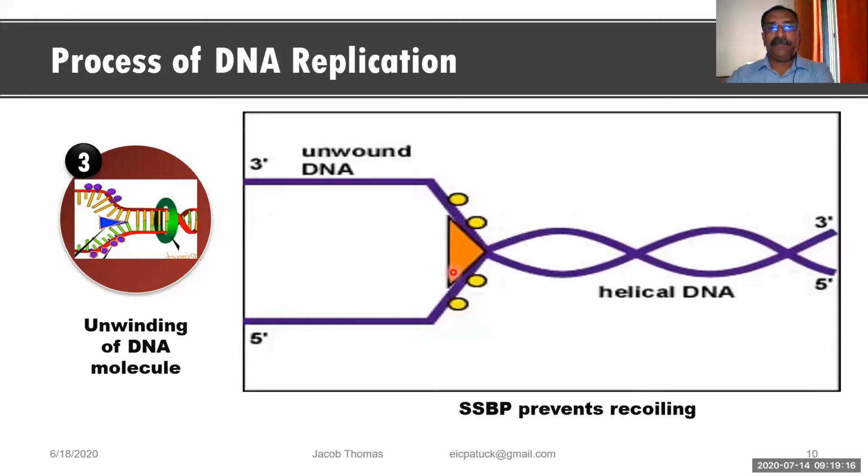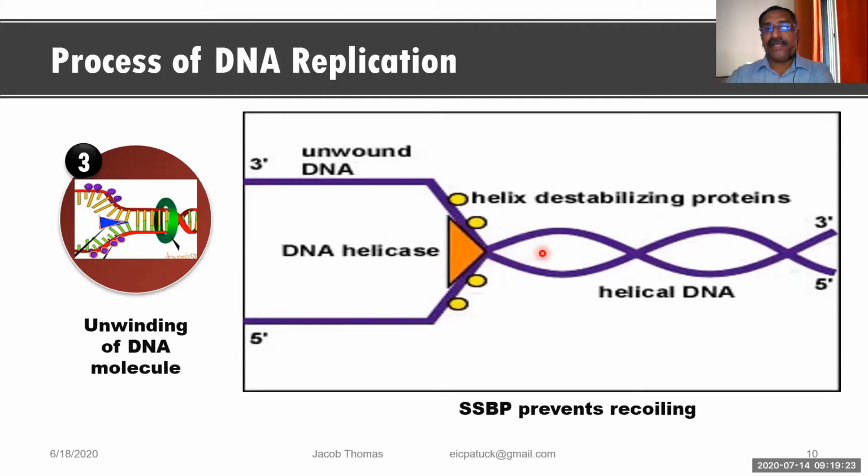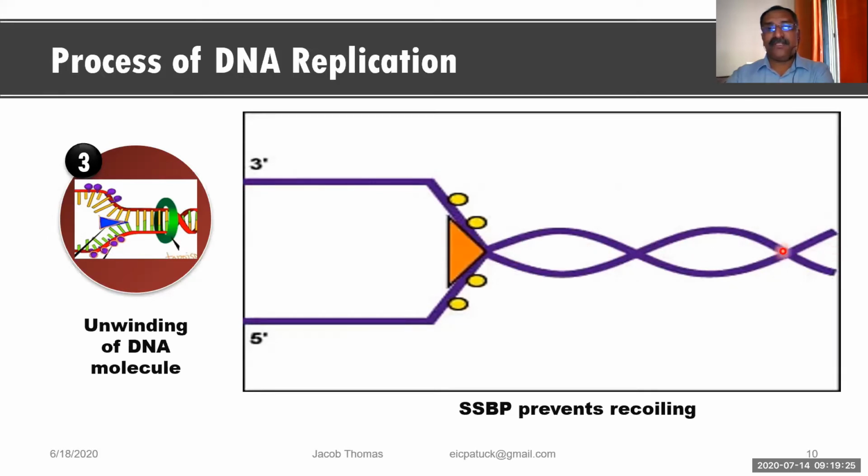Now look here. This is the DNA helicase enzyme. You see, this DNA helicase enzyme is going ahead, it goes like this in this manner. When it is moving in this manner, you can see the unwinding taking place at one side. At the same time, replication, everything is going on simultaneously.